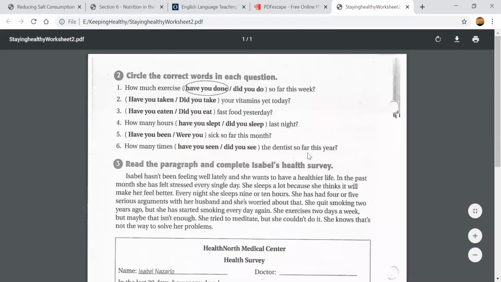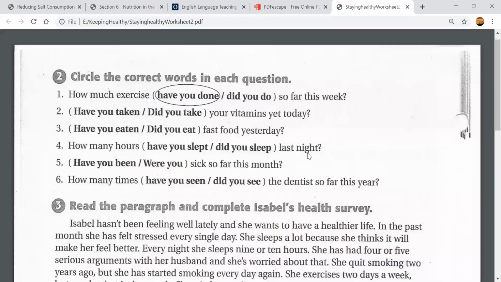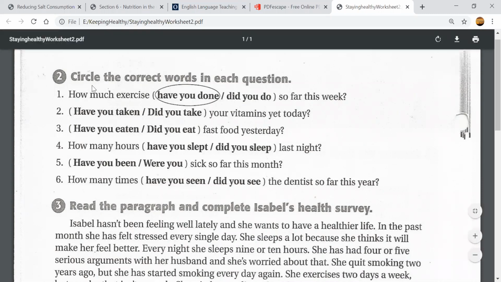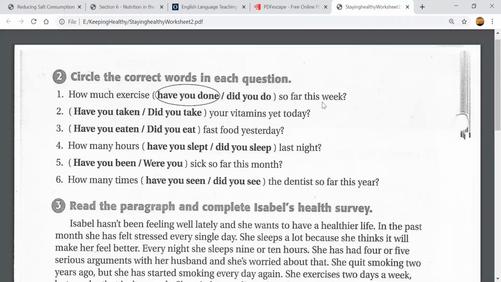For the second worksheet, let's do it together, see what you can do. Circle the correct words in each question. So you're going to circle the words that you think are correct for each question. For example, how much exercise have you done or did you do so far this week? What do you think is the right answer? Here it's have you done. That's the right way to say it. How much exercise have you done so far this week?